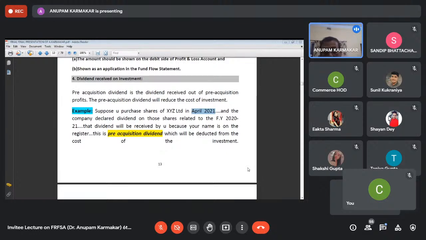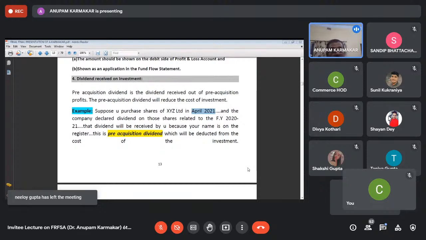Yes, I am eligible to get that because the shareholders register remains open for a few days in the month of April, maybe up to 10th April. Then if I purchase the shares of XYZ Limited at any time between 1st April to 10th April, I will be considered a shareholder and will be eligible for the dividend for the year 2020-21. And this is the pre-acquisition dividend. And after purchasing the shares, the dividend which is declared out of the current year's profit, I'm also eligible for that. That will be the post-acquisition dividend.